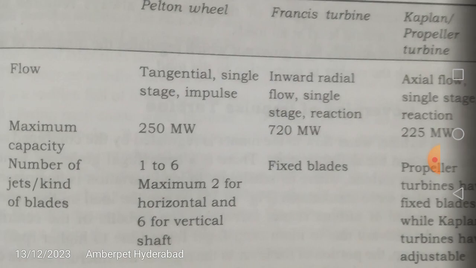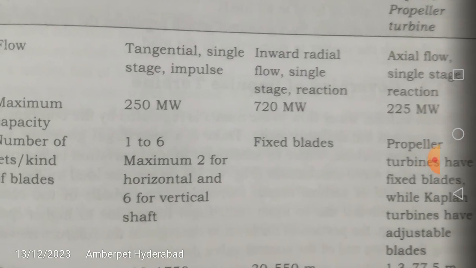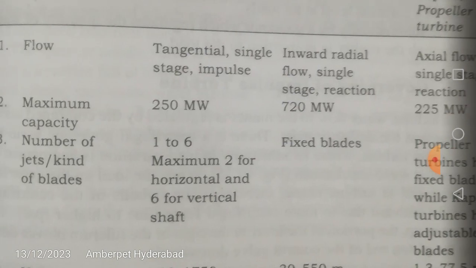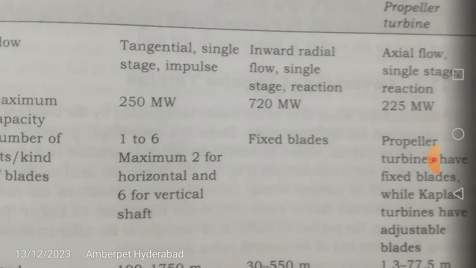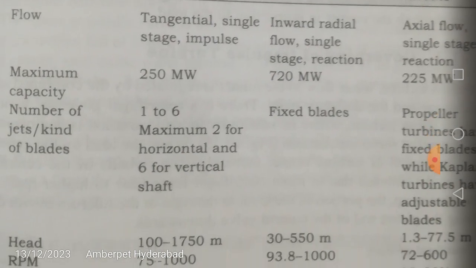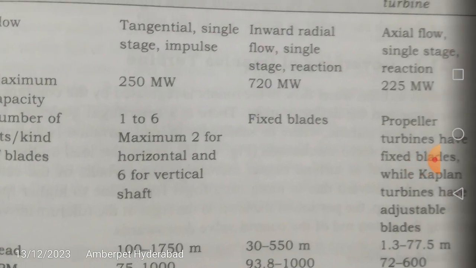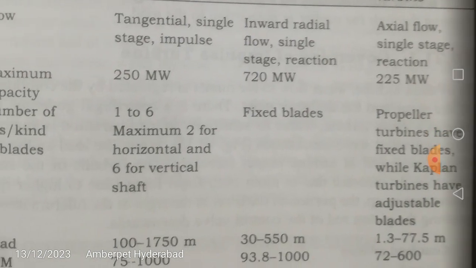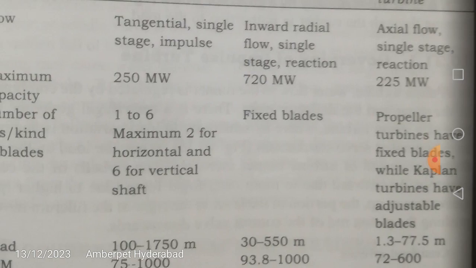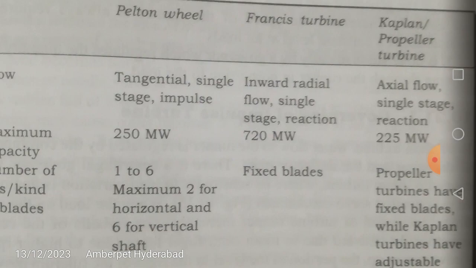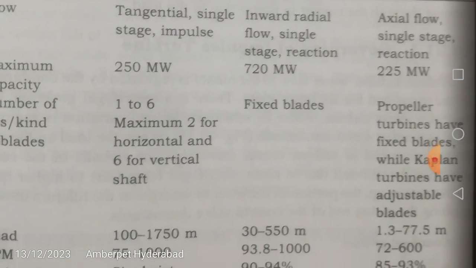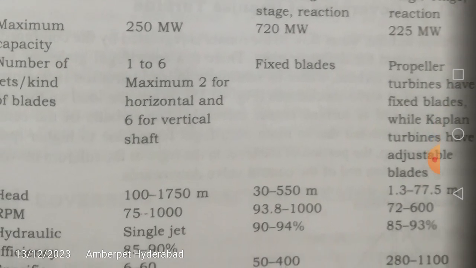In the Francis turbine, the flow is radial. So maximum capacity, how much will it be? 225 megawatts. It is very least. When the maximum power generation capacity is less, we normally go for the Kaplan turbine or propeller turbine. Now, what is the number of jets or blades here? Propeller turbines have fixed blades, while Kaplan turbines have adjustable blades. This is the basic difference between these axial flow reaction turbines.